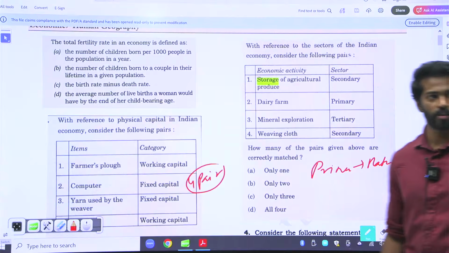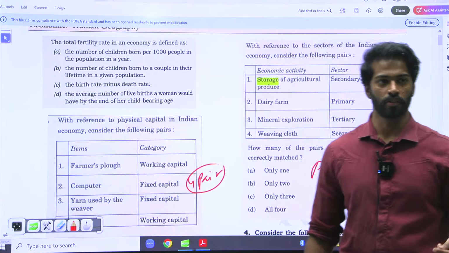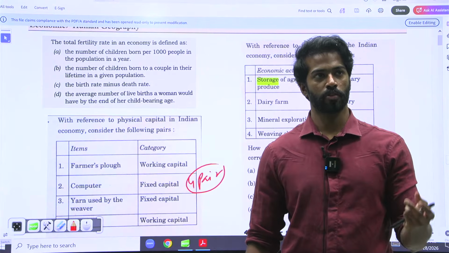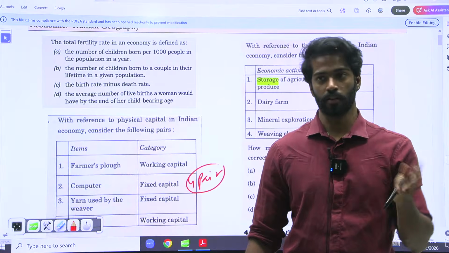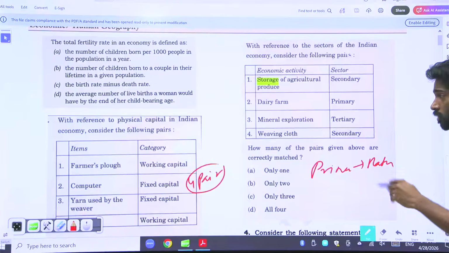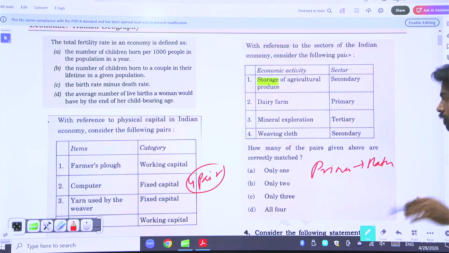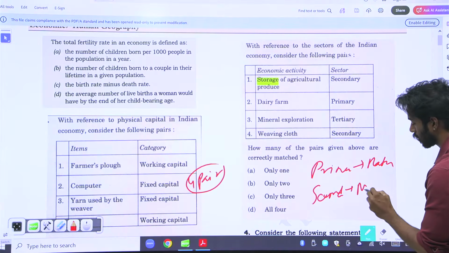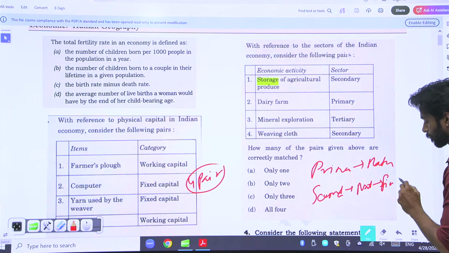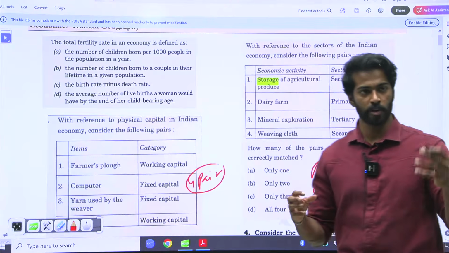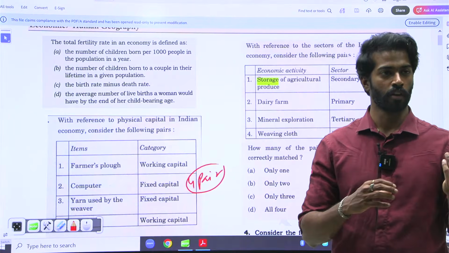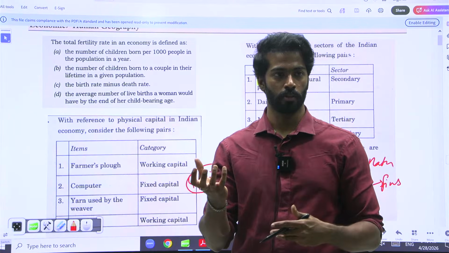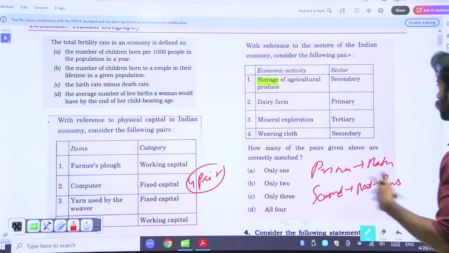Anything that is based on nature, agriculture or mining. Yeah. So all of these are primary. Secondary is conversion of the nature into a finished product. If you convert that nature-based product into a finished product, that is secondary. And tertiary is nothing but service. Okay, let us look at what is primary, what is secondary, and what is service.